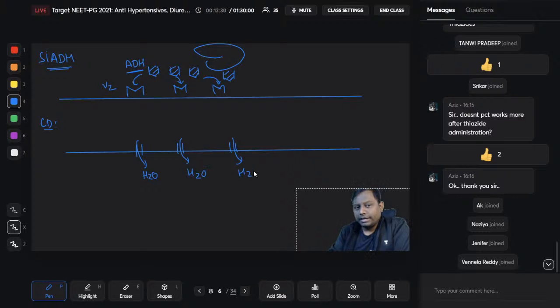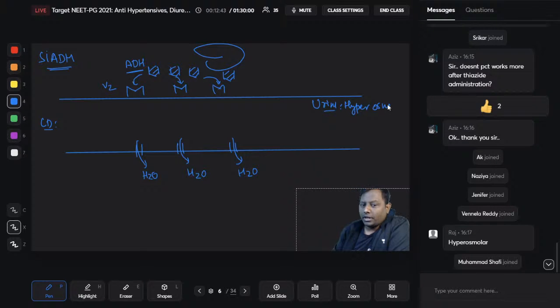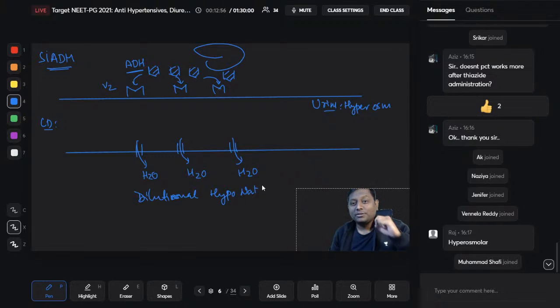In a condition like SIADH, what will be the condition of the urine, guys? What will be the condition of the urine? There will be concentrated urine, right? Or hyperosmolality of the urine, right? There will be dilutional hyponatremia inside the body. This is the body, right? Dilutional hyponatremia in the body, right? But the urine will be highly concentrated, and the examiner has already asked this question.